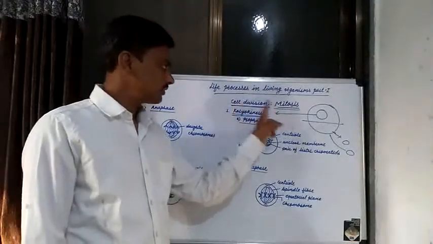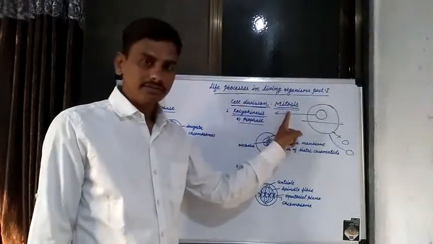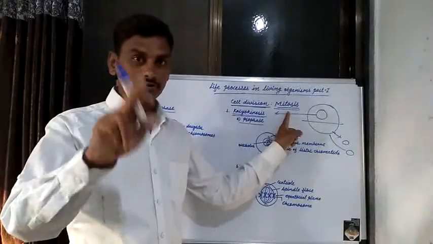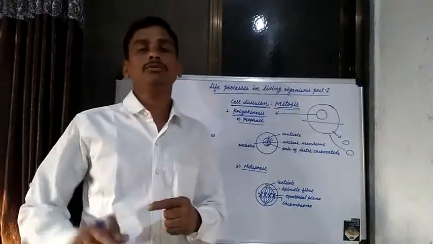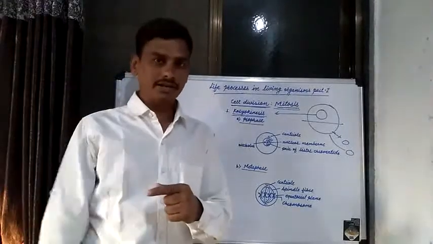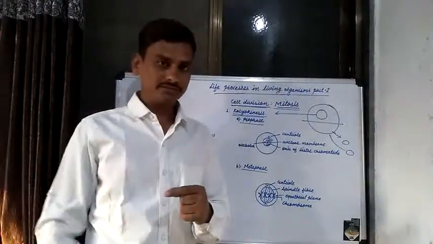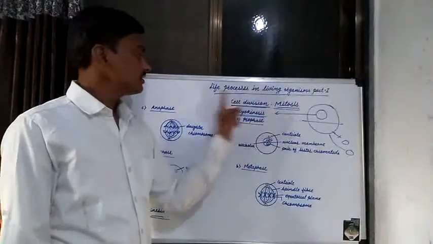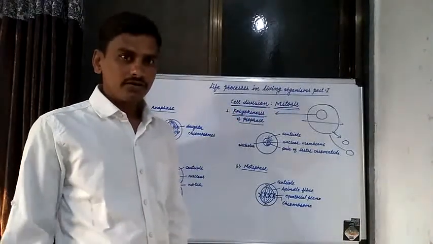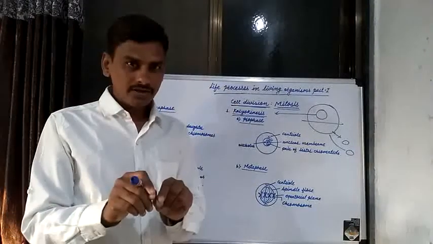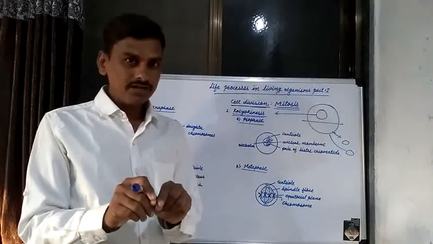That process is known as mitosis cell division. How is mitosis cell division carried out in human beings, in different living organisms, in plants, in animals? Now firstly, karyokinesis. If you see the structure of a plant cell, animal cell, or human cell, there